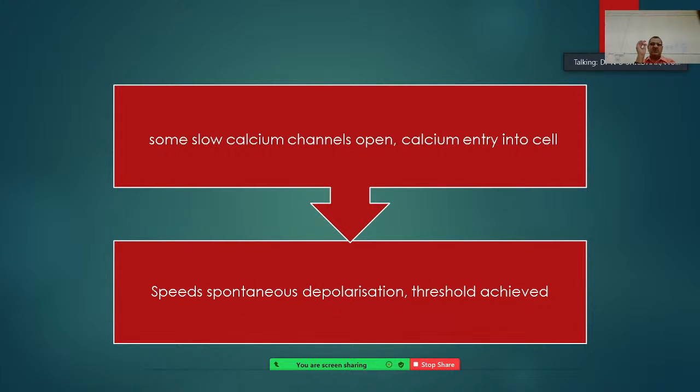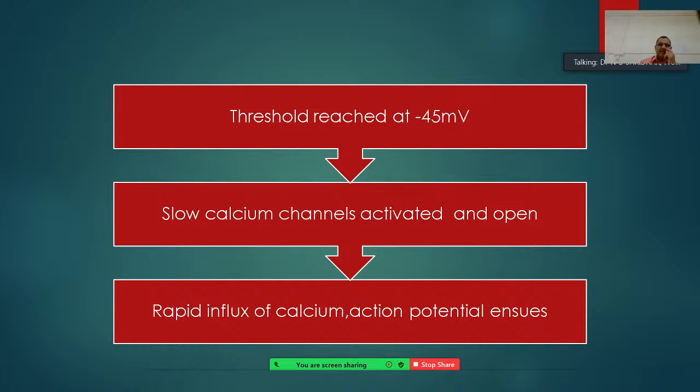Some calcium channels open, calcium enters the cell and speeds the spontaneous depolarization until threshold is achieved. The threshold is reached at minus 45 millivolts, then slow calcium channels are activated and open, and there is rapid influx of calcium, so the action potential ensues.